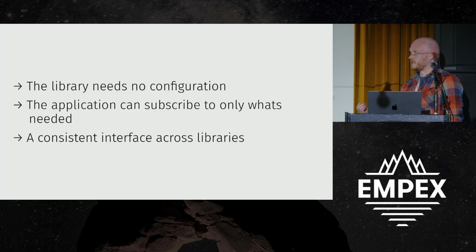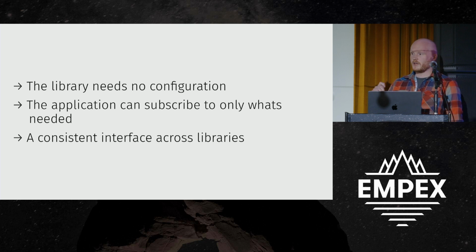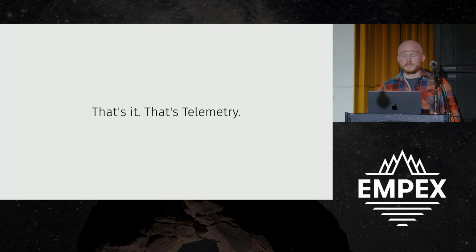So the benefits here: the library, in this case Hackney, needs no configuration. We don't have to tell it at all about what we're doing. The application can subscribe to only what it needs. And the really big benefit here is that we can get consistent. Every library no longer needs to implement its own callback system, its own metric system. It can use telemetry. That means when we go to consume those events, we can go read the docs on what's being emitted, and that's it. It's no extra code, no hurt feelings. It's just exactly what we need. So that's it. That's telemetry.